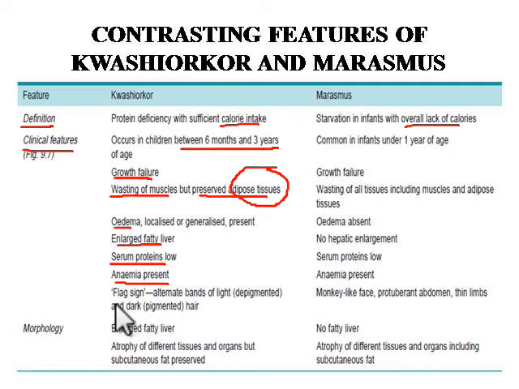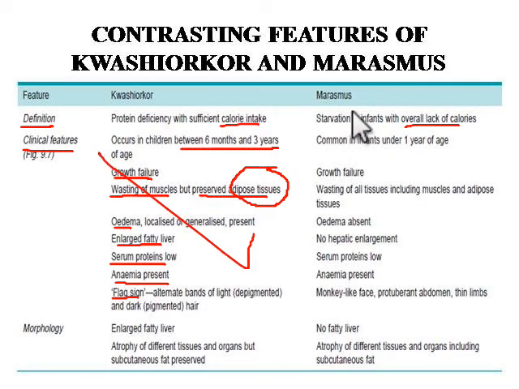There is a flag sign present in Kwashiorkor disease, that is alternate bands of light, depigmented, and dark pigmented hairs. It is called a flag sign, where there are alternate bands of light and dark hairs present. Okay, that is called the flag sign. So these are the clinical features in Kwashiorkor disease.